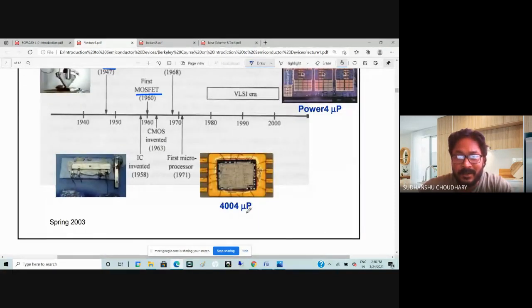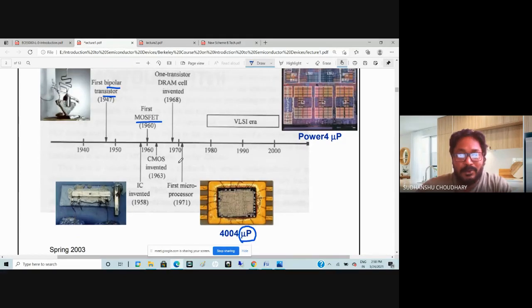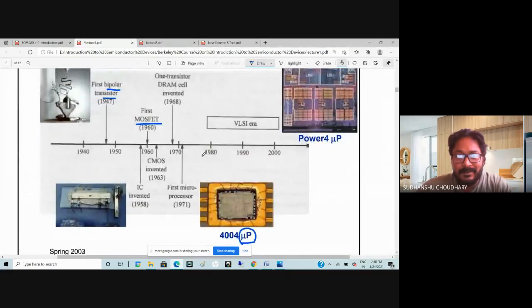So an integrated circuit, as I said, could be a microprocessor or a MUP, right? MUP here stands for microprocessor. So devices are needed. Integrated circuits are created from devices, that is diodes, BJTs, and MOSFETs. Okay? So we need to understand what these devices are. That is what this course is all about.